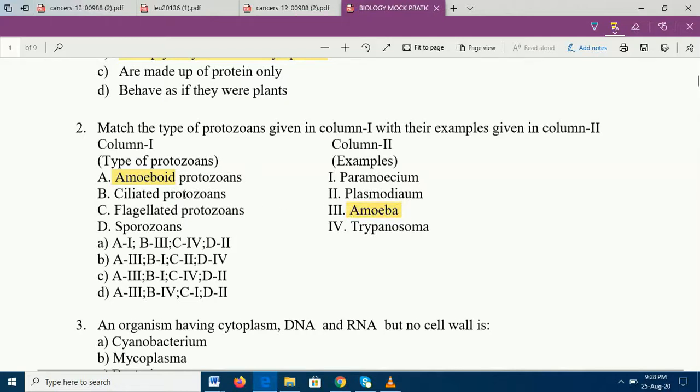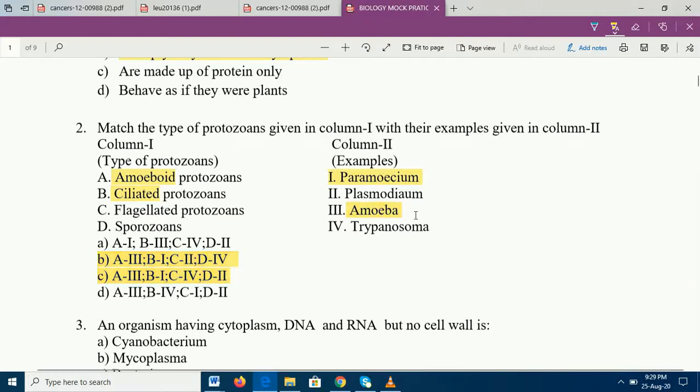Yes. And paramecium is always made up of cilia. They don't have flagella. So with this we can match paramecium with ciliated protozoans. Right? So with A3 and B1, we will be able to understand the answer over here is either B or C. Right? So flagellated protozoans and sporozoans.